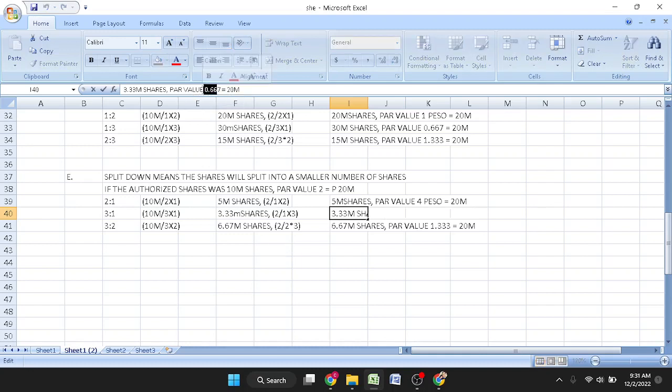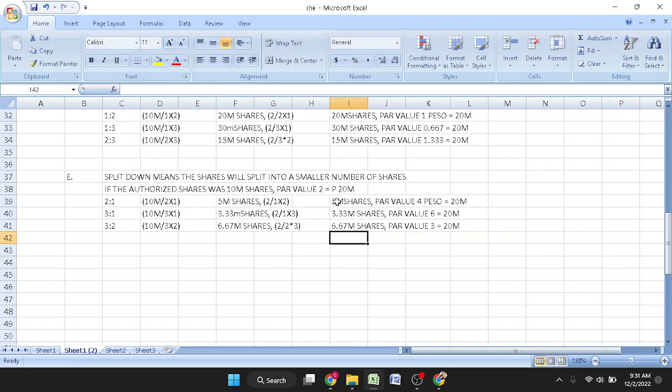However, you can see that the par value will increase from 2 to 4, and this would be a par value of 6. Let's check. 3.33 times 6. Oh, it's still 20. So in this one, it's 2 divided by 2 times 3 becomes 3. 3 times 6.67 is also 20.